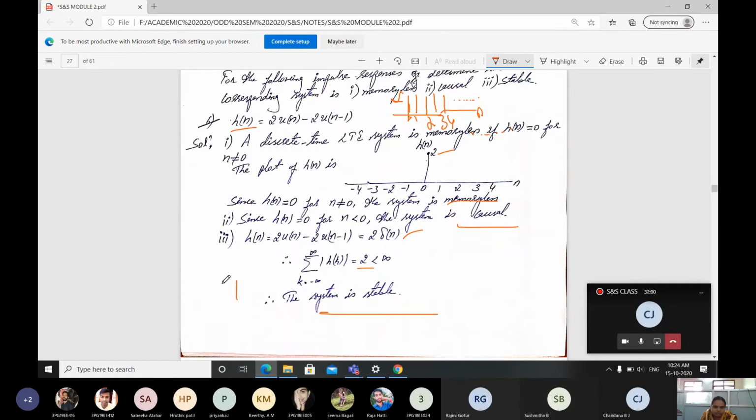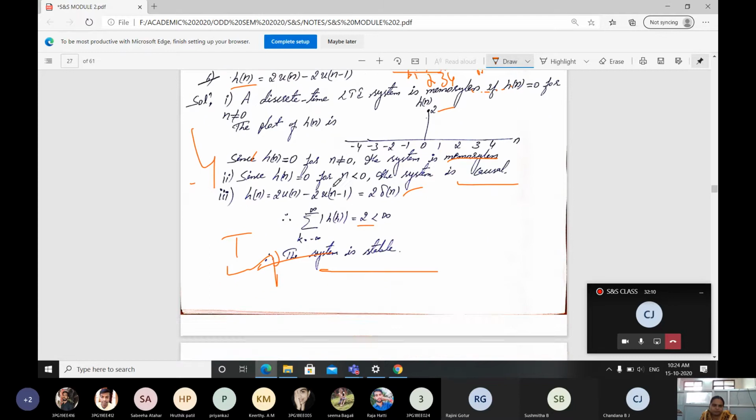This is important. This question is asked in the exam for 4 marks, or 5 marks. Most probably these questions will be asked for 4 marks only.